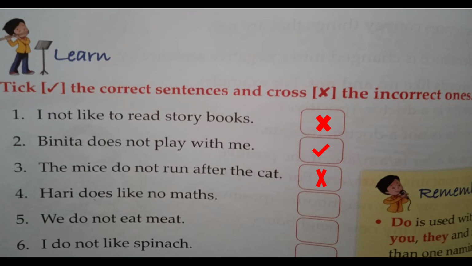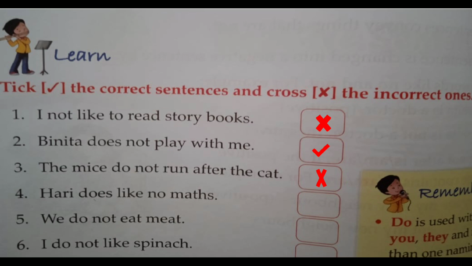Next is, Hari does like no maths. Is it the right answer? No. Why? Because after Hari, does is in a proper place, but after does we'll use not, not no, right? So we can write Hari does not like maths, but we cannot write Hari does not like no maths.